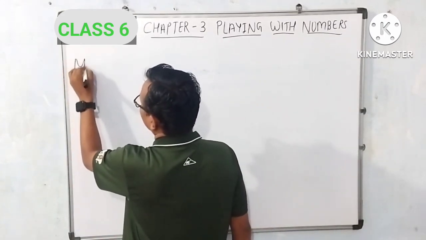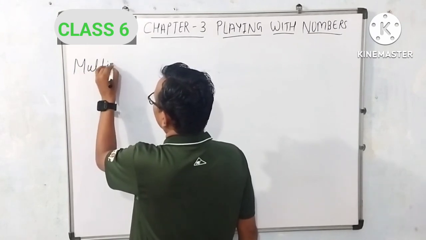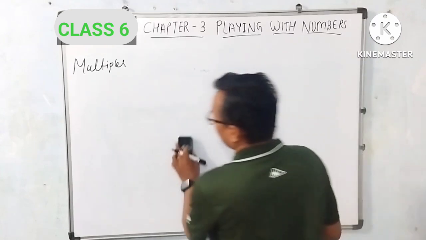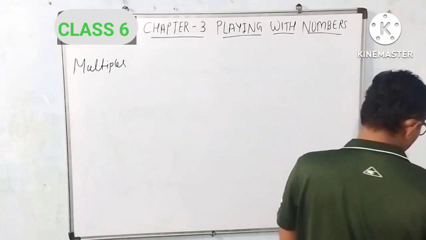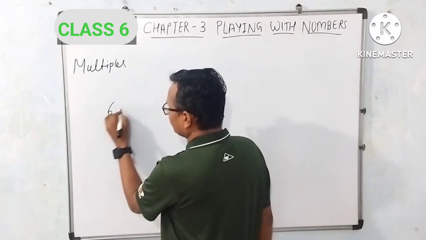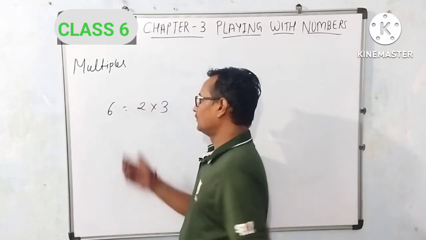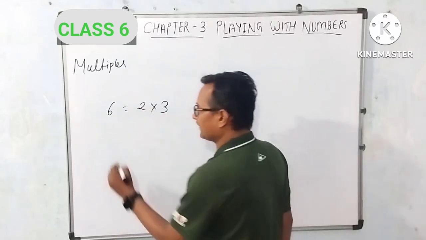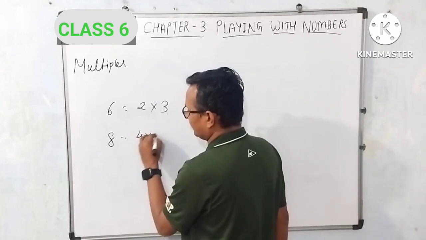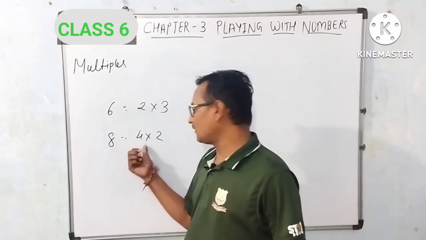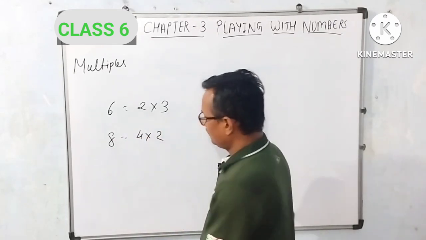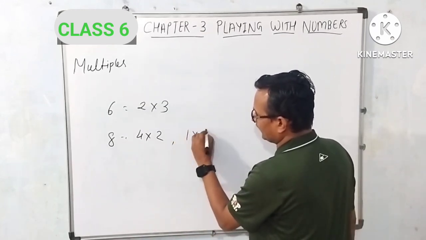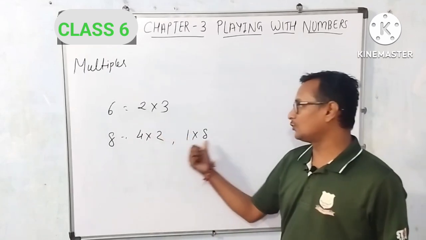Multiples. What are multiples? If I say 6 equal to 2 into 3, so here we can say 6 is a multiple of 2 and 3. If I write 8, 4 2s are 8. So 8 is a multiple of 4 and 2. Or we can write 1 into 8. So 8 is a multiple of 1 and 8.